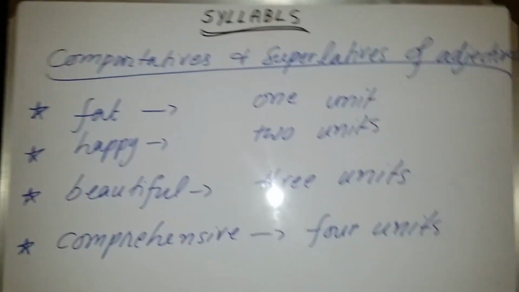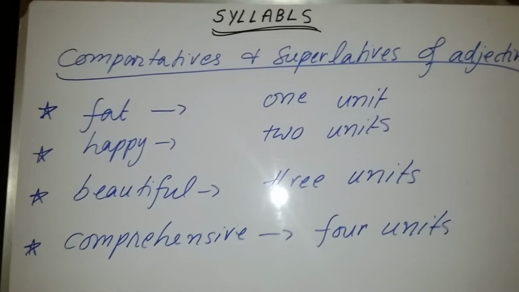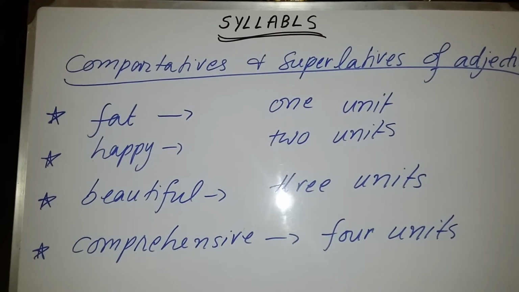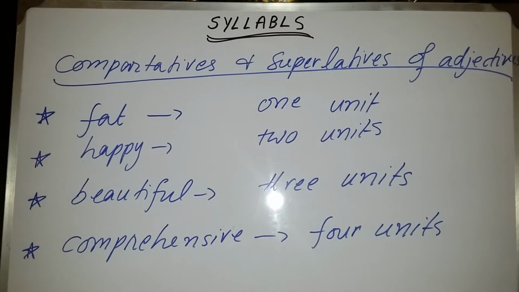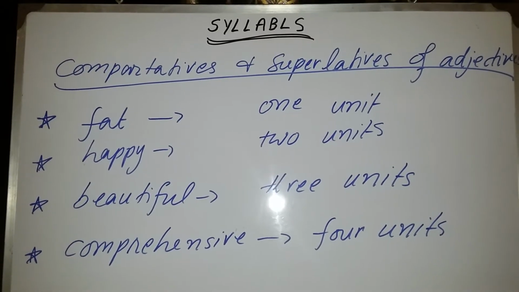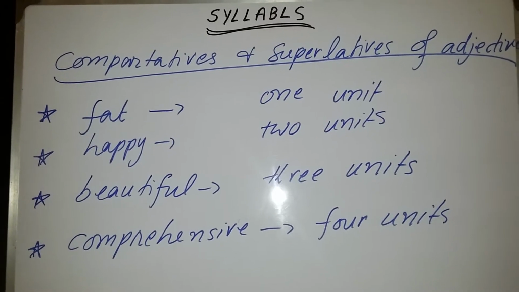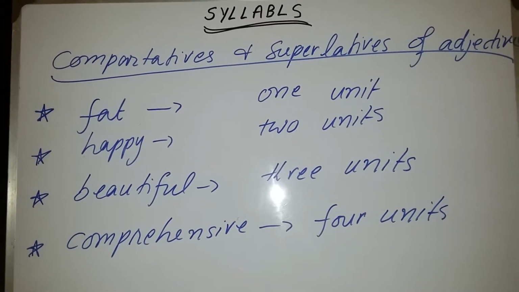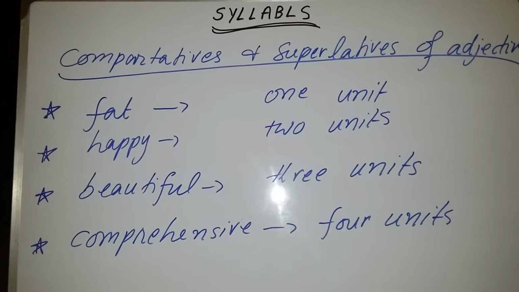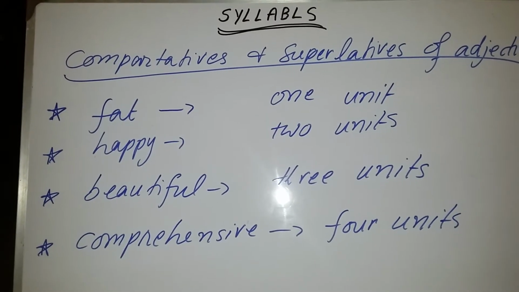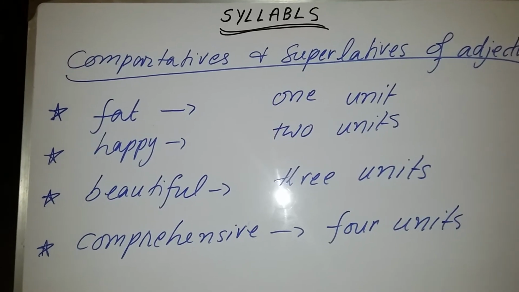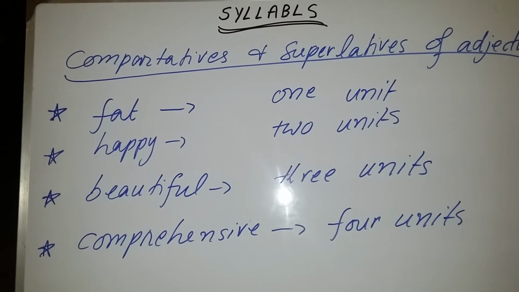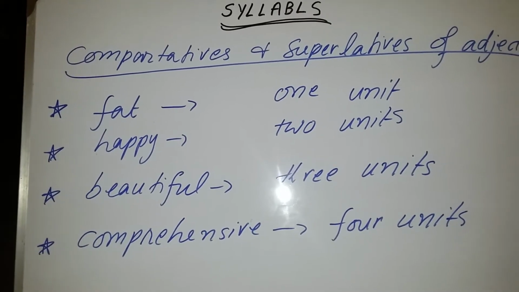Now students, in our English grammar, in parts of speech, there are two parts of speech, that is adjectives and adverbs. Now in adjectives and adverbs, sometimes we are given some adjectives and adverbs and we are asked to convert them or write their comparative and superlative degrees. So if we know the syllable system, then it will be very easy for us to convert the adjectives into comparative and superlative. How?